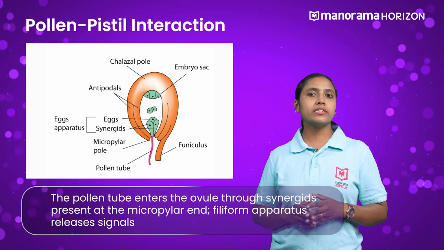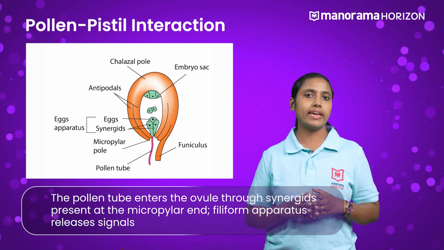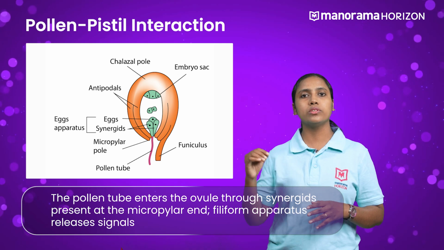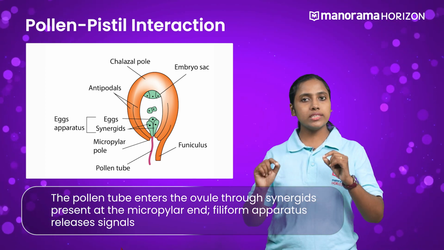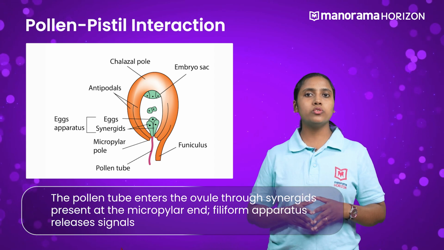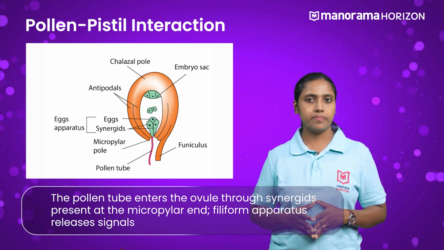The filiform apparatus of the synergids releases signals to facilitate the entry of the pollen tube into the ovule and synergid. Once inside the ovule, the pollen tube releases the two male gametes for fertilization. Now, among all the mentioned events so far, which one is called pollen-pistil interaction? Any guess?